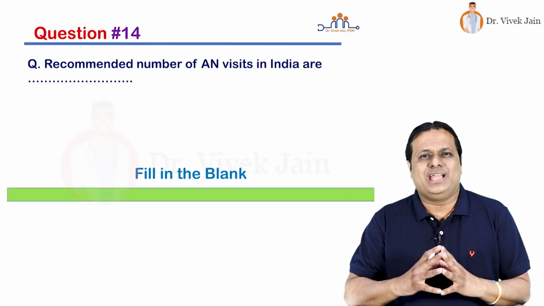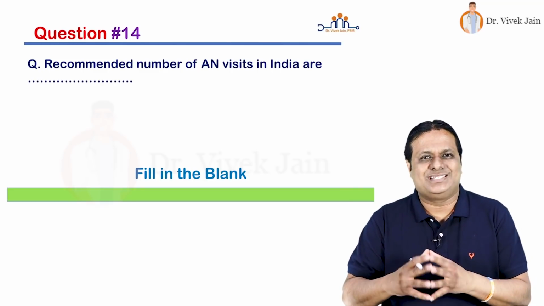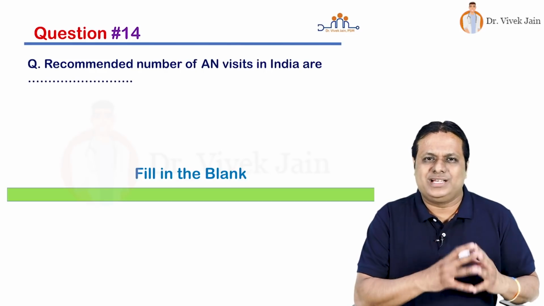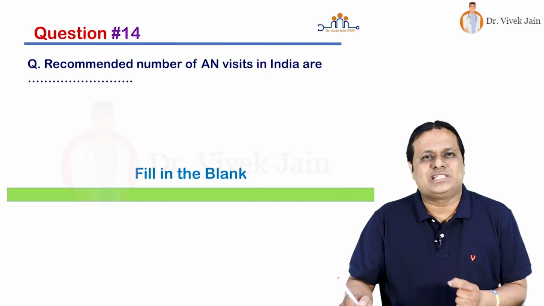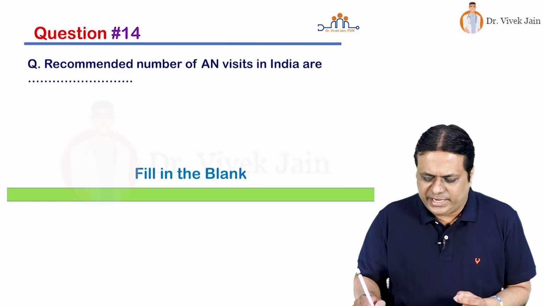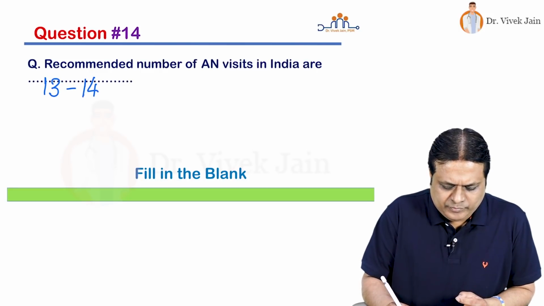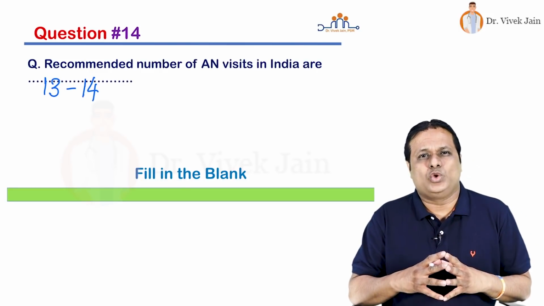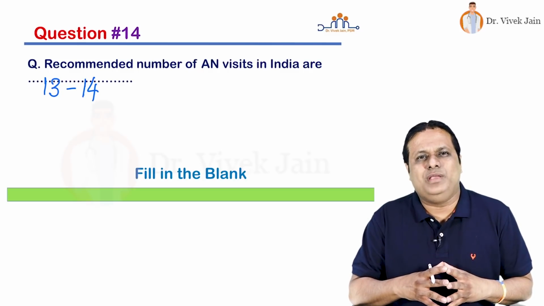So if a pregnant female comes to your clinic for the first time, whether at sub-center, PHC, CHC, district hospital, private clinic, dispensary, medical college, anywhere in India, what is the guidelines by RCH program? Recommended number of antenatal visits are 13 to 14. So you will recommend, please take 13 to 14 visits. Even you know the timings of those visits.